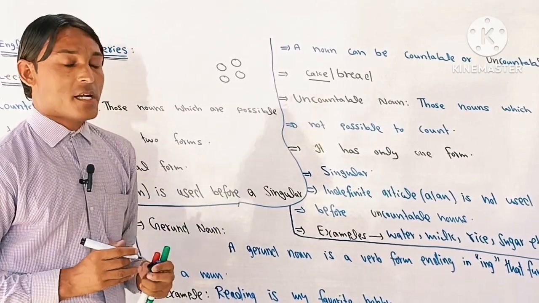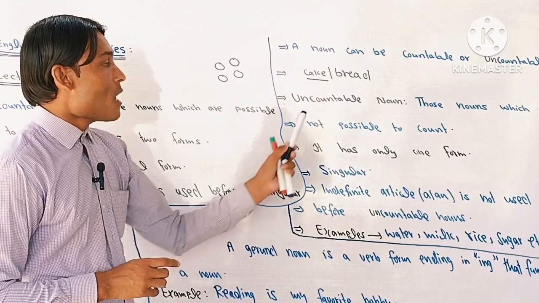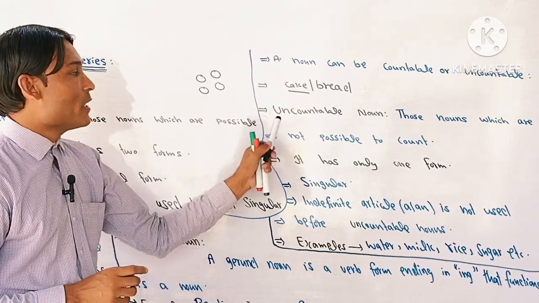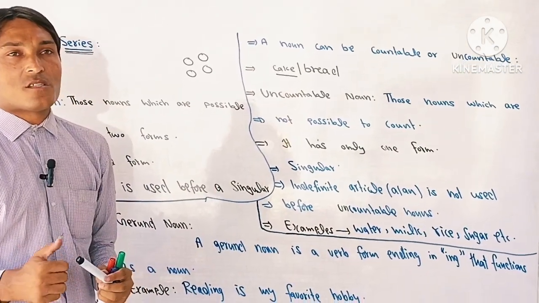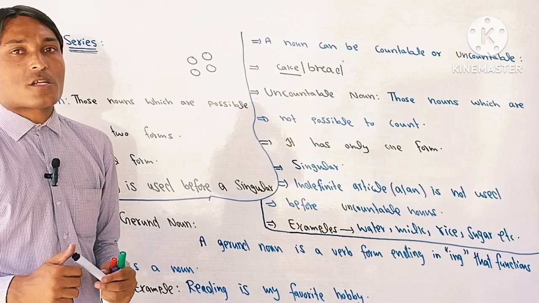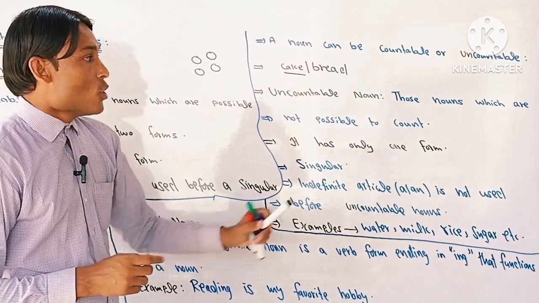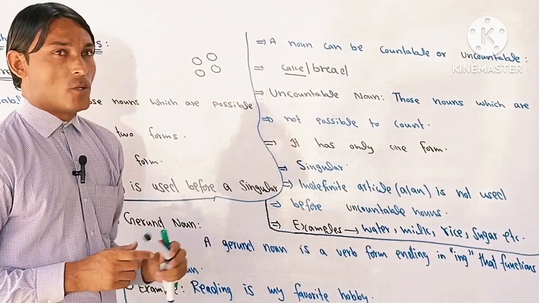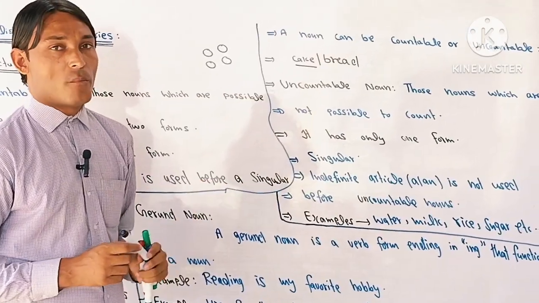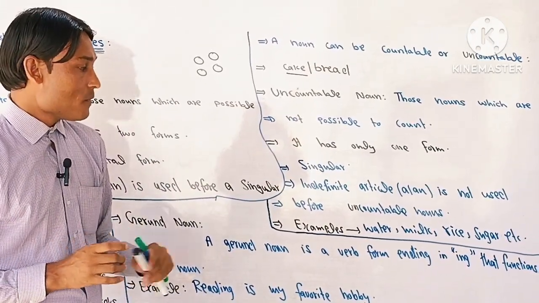Now let's talk about the next kinds of noun. Uncountable noun. As we know that un is prefix which means not, and it has another name which is also called non-countable nouns. Those nouns which are not possible to count. It has only a singular form. It has only one form.